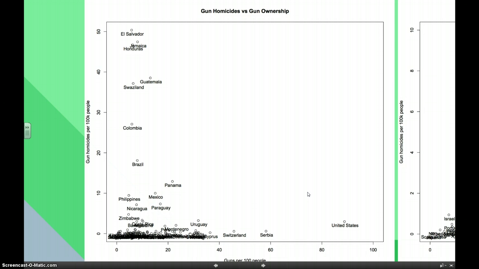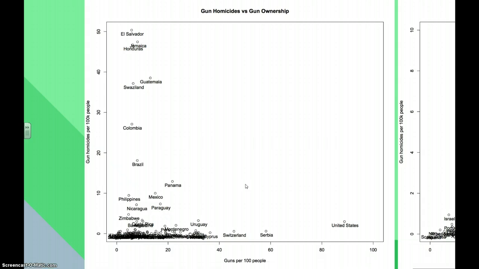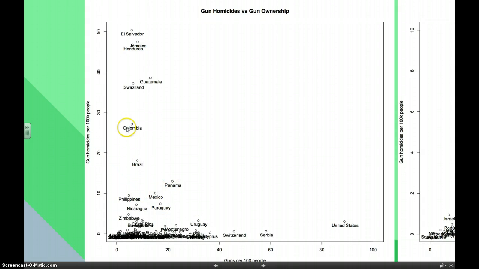As we maybe take a closer look at this though. One way that we need to understand graphics is to make sure we analyze and know what we're looking at. So if we look at the countries that have fewer guns but higher deaths, we need to take a look at them and see what they are. We have things like El Salvador, Jamaica, Guatemala, Swaziland, Colombia. All of these countries have some major issues going on other than gun control and ownership of guns that might cause these kinds of homicides.